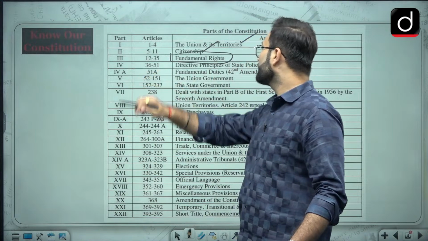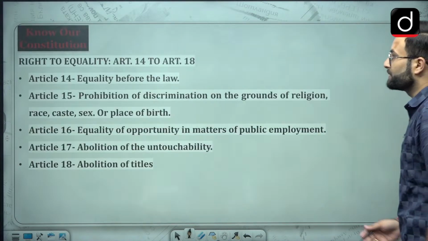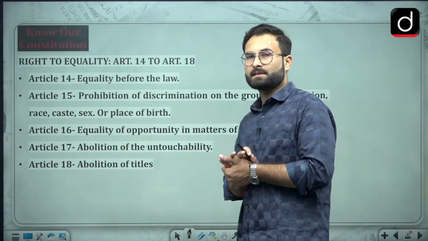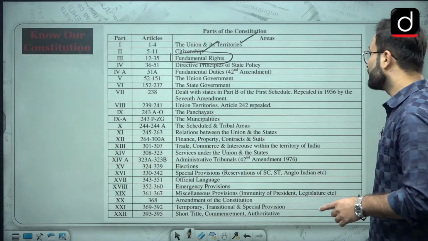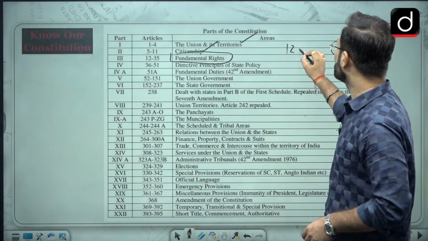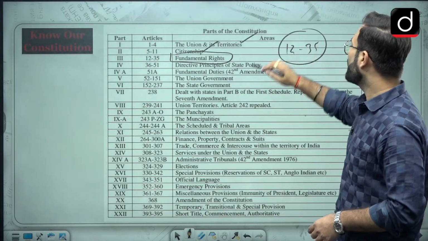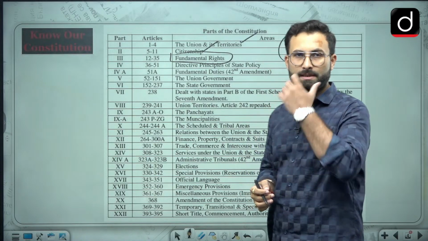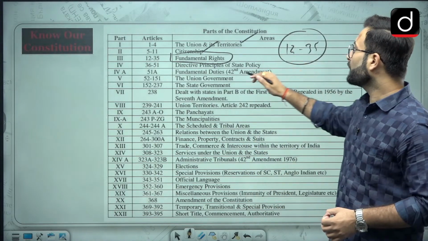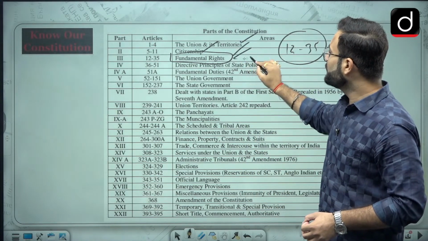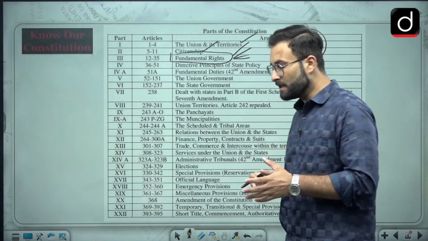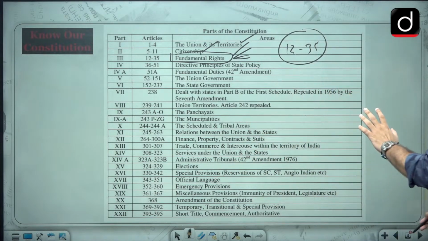It is related to your fundamental rights. Here you will see there are various rights. When we talk about fundamental rights in Part 3, the articles run from 12 to 35. But when we are talking about the fundamental rights, they are divided into various heads, and we will be discussing that. We will be starting with the first.